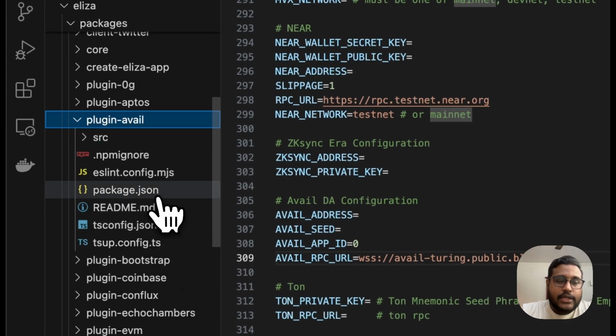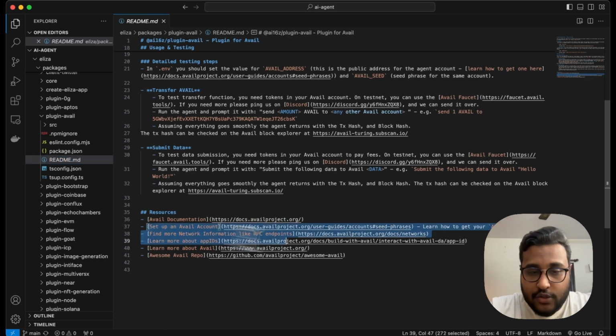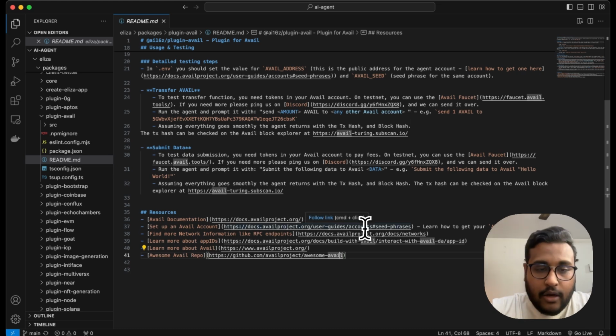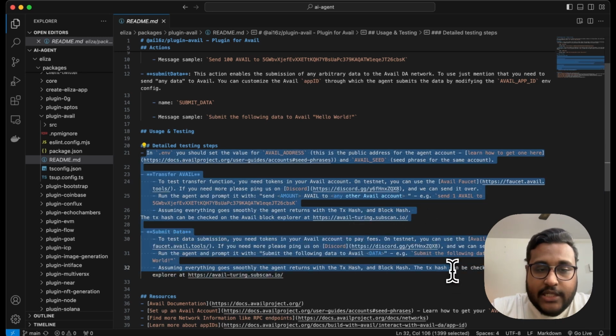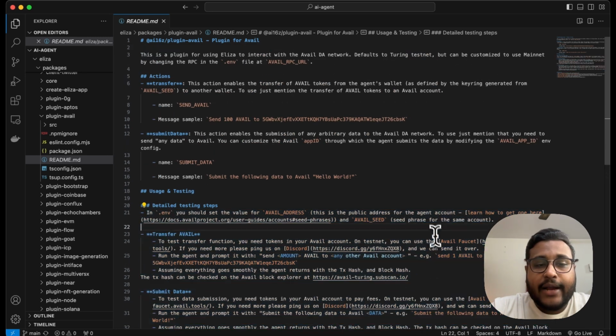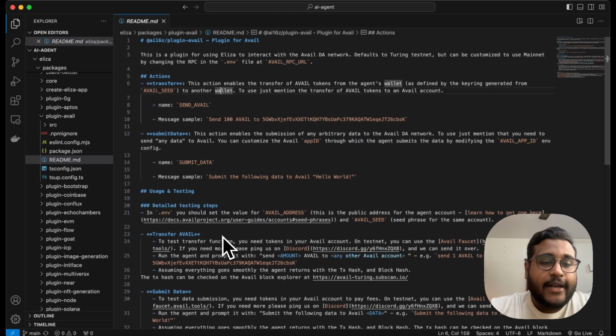The first thing you can notice is that we've got a README, so you can always look into how this thing works. In the README, there's a bunch of resources on how to create an AVAIL account, how to get a seed phrase, how to get the app ID, all of that stuff. There are also detailed testing steps for transferring AVAIL or submitting data to AVAIL and how it would work exactly, right? So it's all documented here. Feel free to look at that as well.